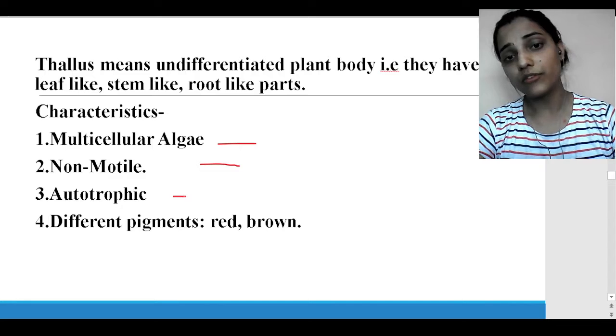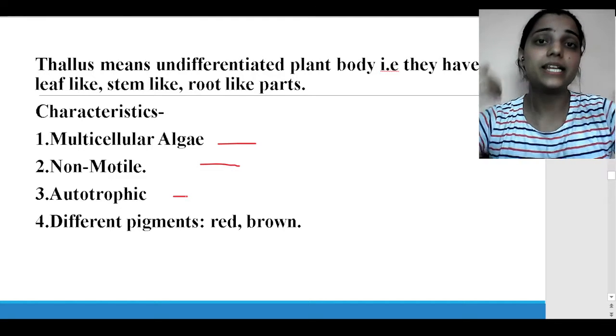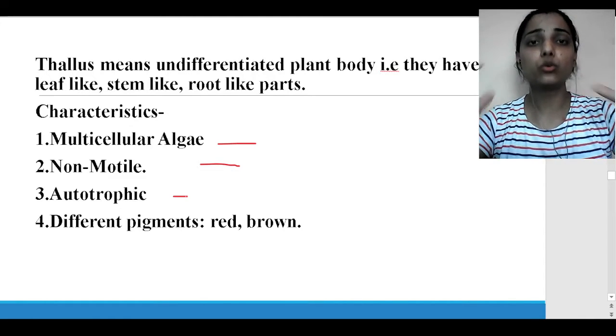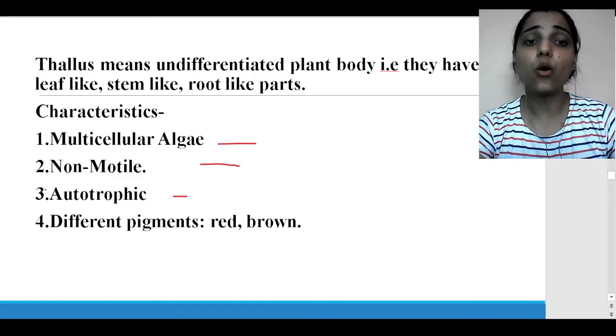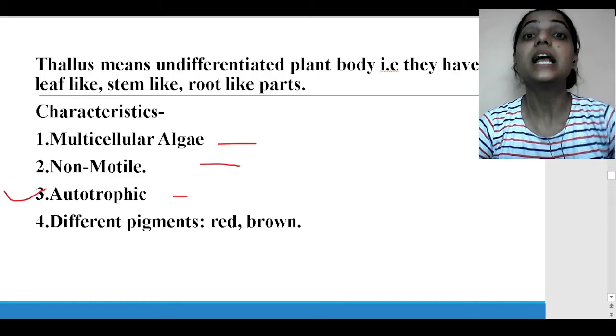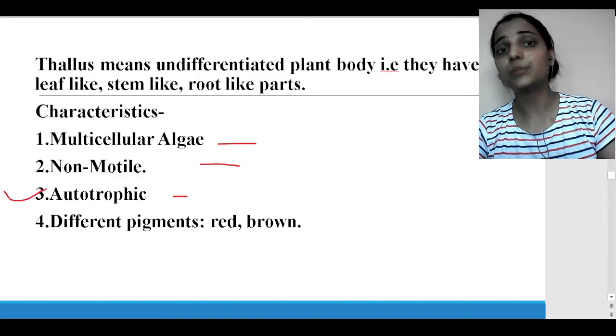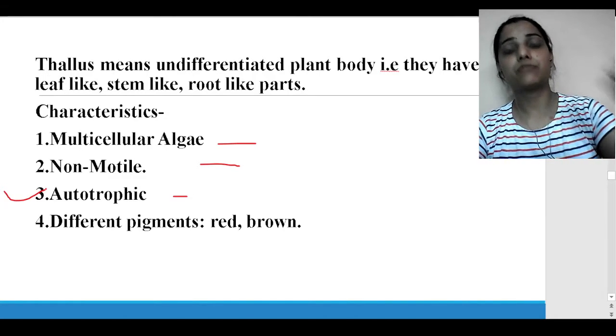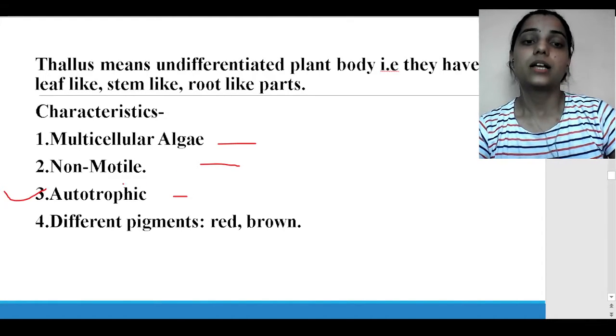Now they are autotrophic. What does it mean? That means they carry chlorophyll. They carry chlorophyll and perform photosynthesis, so they are autotrophic. They can make their food. That's why they are in the Plantae kingdom, isn't it? Because plants have chlorophyll. So yes, autotrophic.